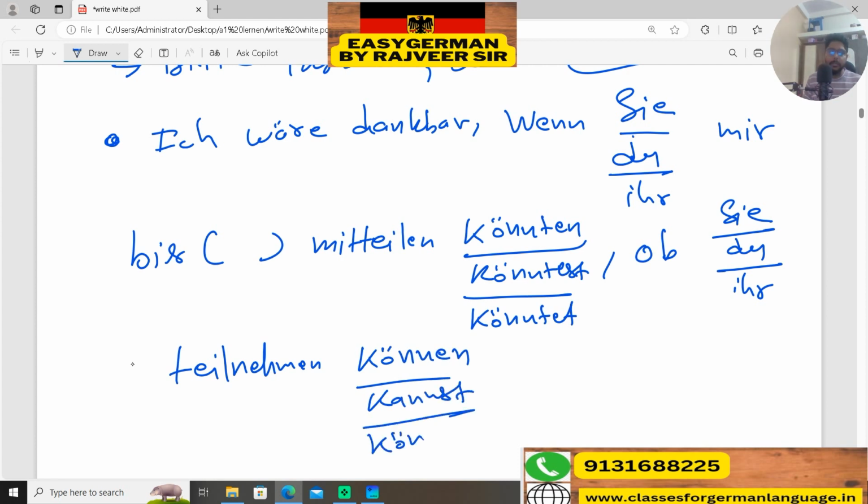So these kinds of mistakes students make. Like the subject, they have to take care accordingly. And if these are the subject, then accordingly we will do the conjugation at the end of the sentence also, because sometimes they forget to mention the correct conjugation. Okay, and next one here also you can see these are subjects, and accordingly I have done the conjugation here. Okay, so these are the ways you can ask people whether they are coming or not.